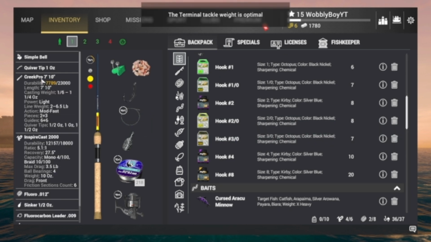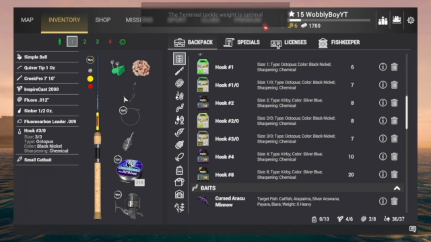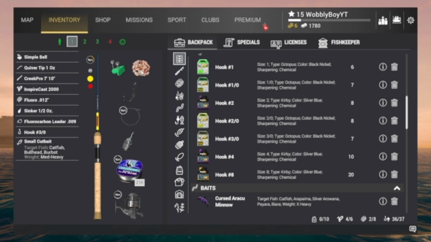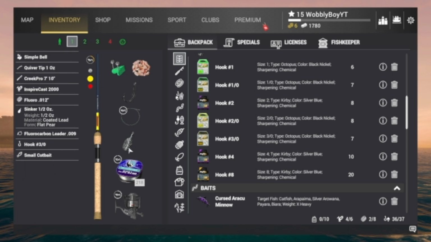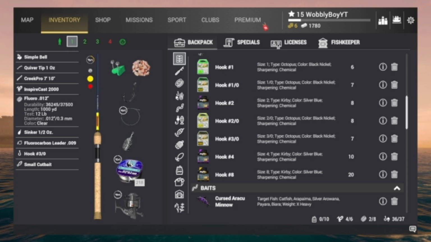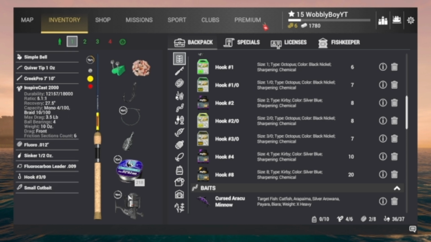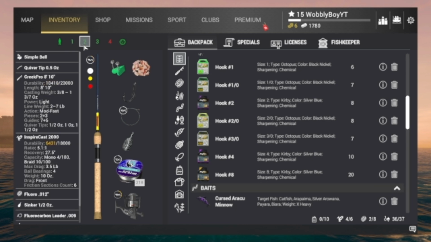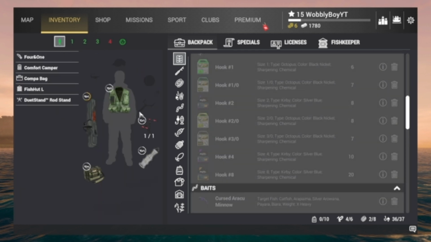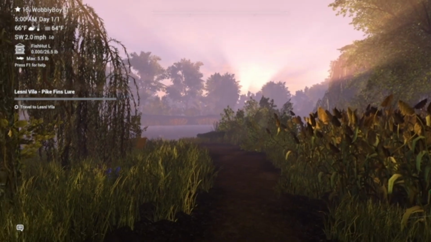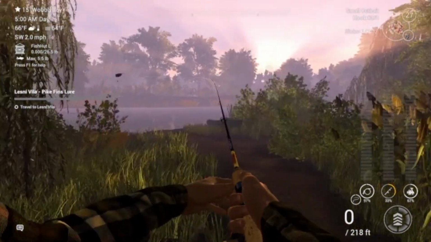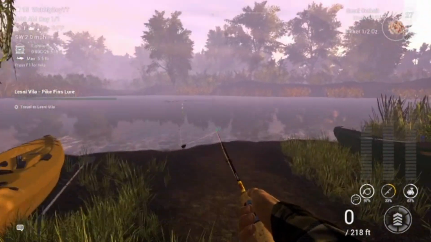So you're using a Creek Pro, 3i hook. We're using a small cut bait, a bell, half ounce weight, 12-pound line, Inspire Cast 2000, and that's the same on this side. For this, I've just got a rod stand. You don't need a rod stand, but it'll be better.